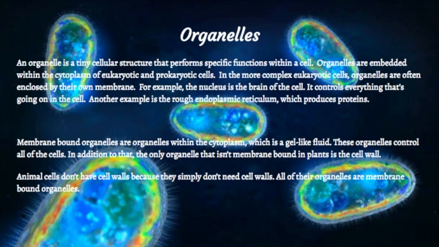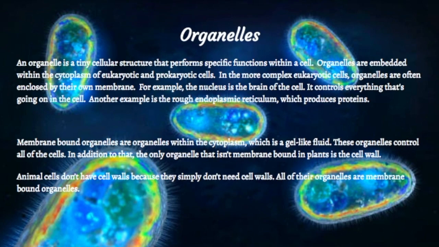Organelles. An organelle is a tiny cellular structure that performs specific functions within a cell. Organelles are embedded within the cytoplasm of eukaryotic and prokaryotic cells. In the more complex eukaryotic cells, organelles are often enclosed by their own membrane. For example, the nucleus is the brain of the cell. It controls everything that's going on in the cell. Another example is the rough endoplasmic reticulum, which produces proteins.